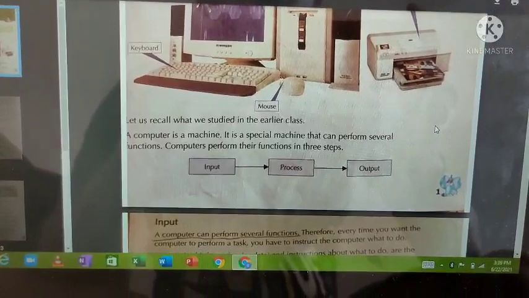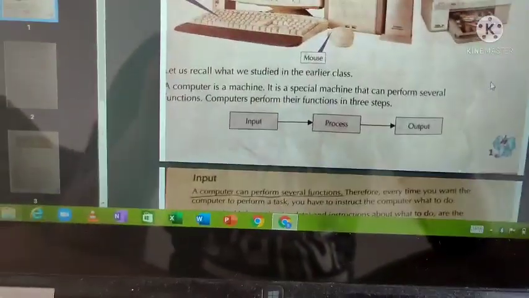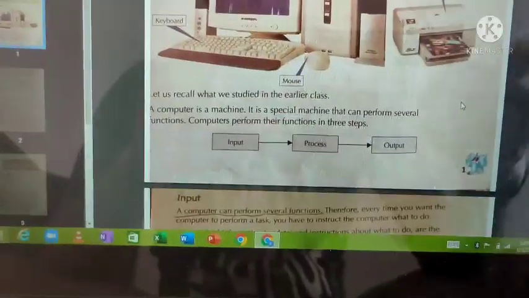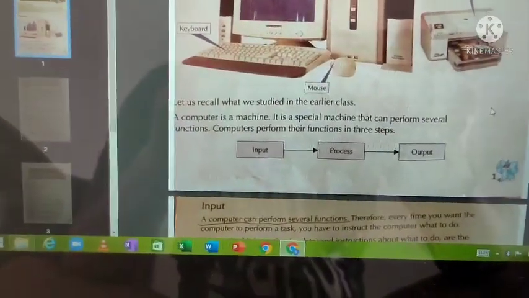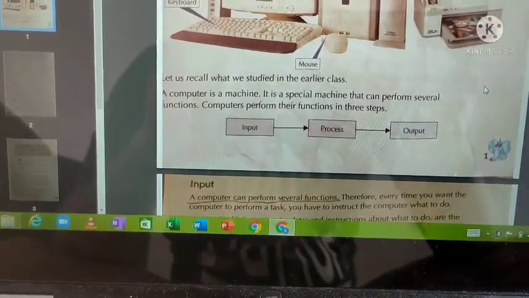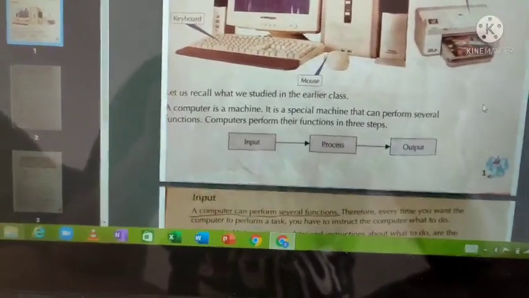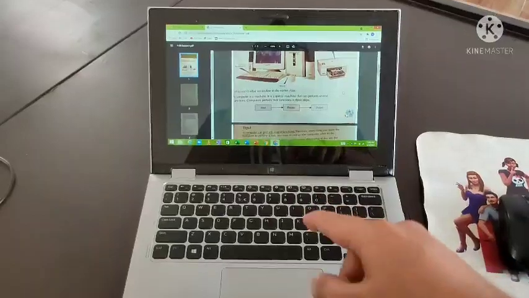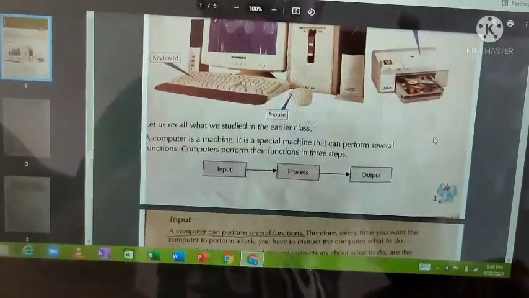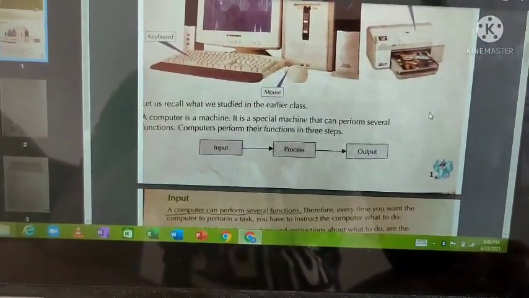Let us recall whatever we studied in your earlier class, maybe 3rd standard. A computer is a machine. It is a special machine that can perform several functions. What that machine can do, it can perform a variety of tasks.